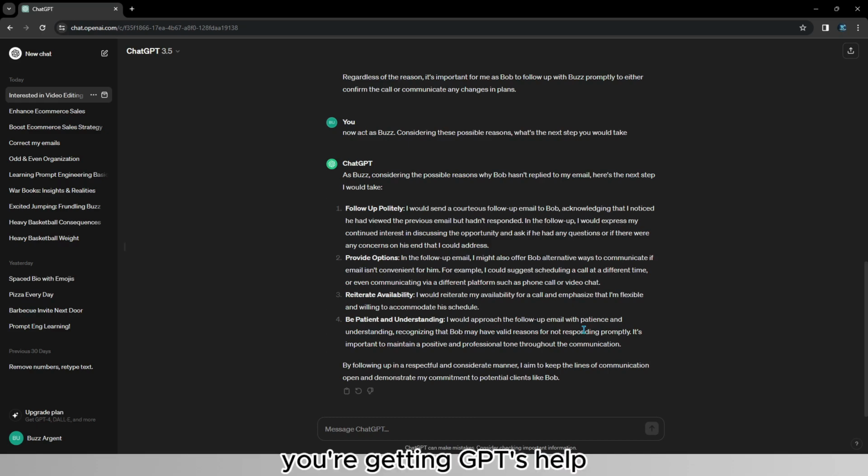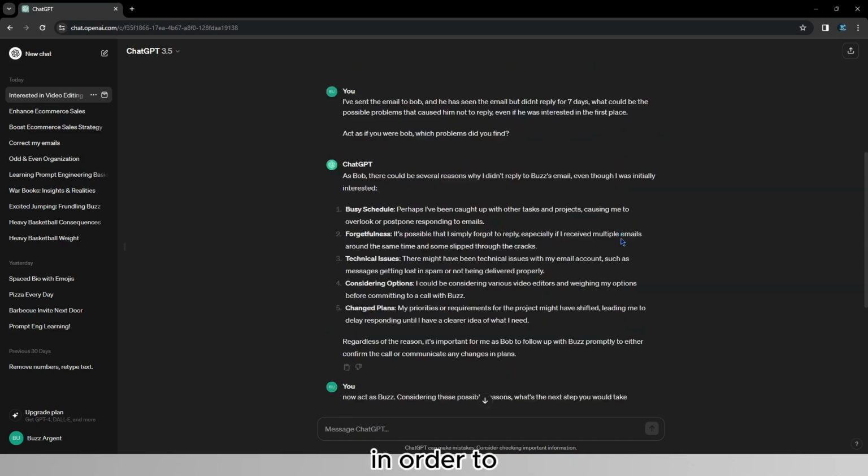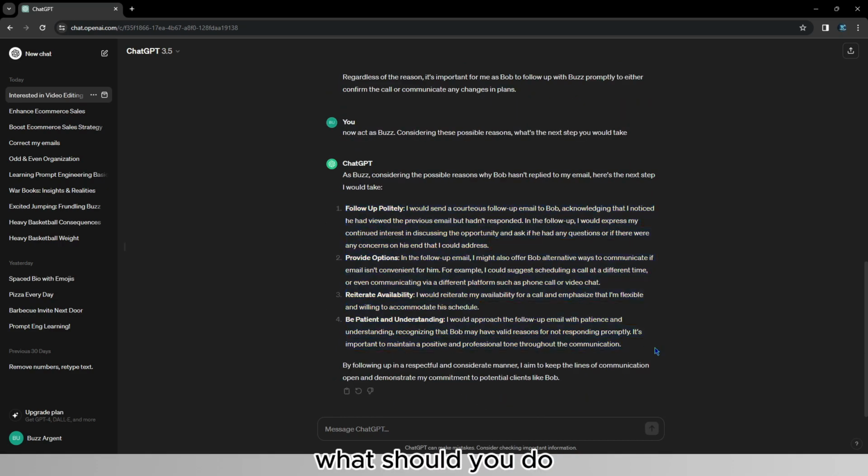You're getting GPT's help in order to understand what problems could have caused him to not respond, what should you do, and basically problem solve this scenario. This can work in any kind of situation, any kind of communication, whether you're a student with a teacher, if you're at work with a colleague, a video editor with his clients, whatever it may be. Asking ChatGPT is always a good idea because it might provide insights that you haven't thought about.